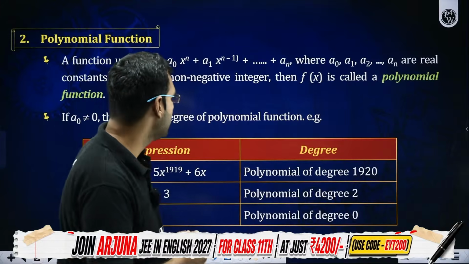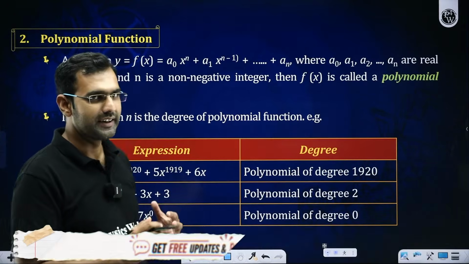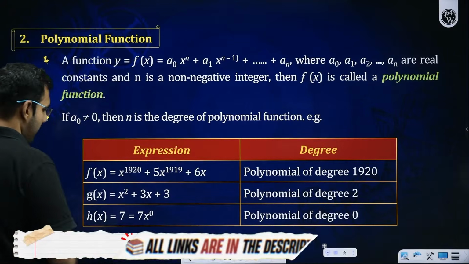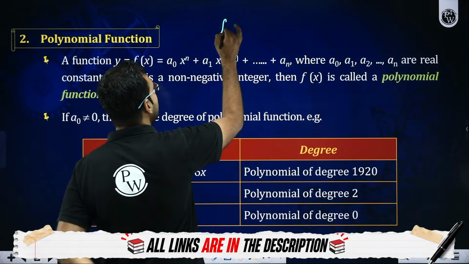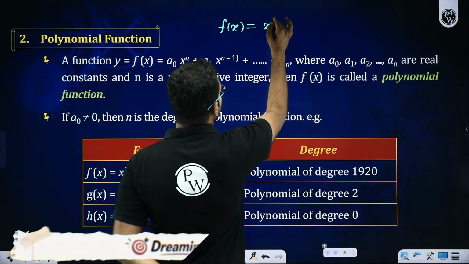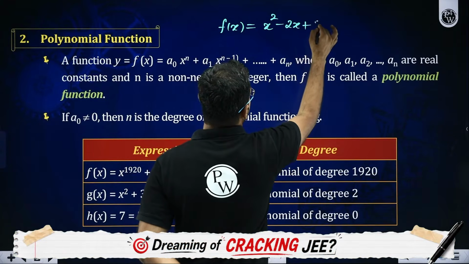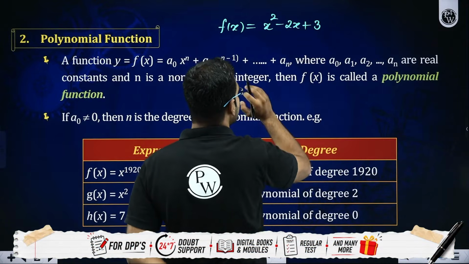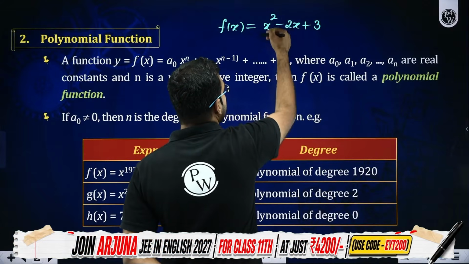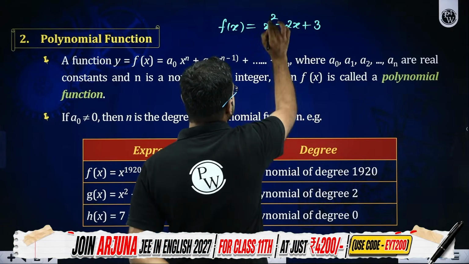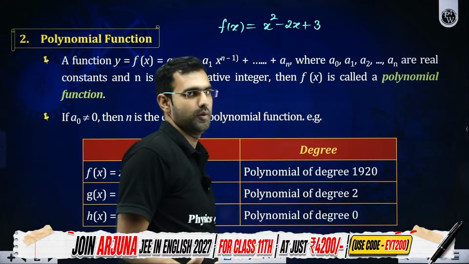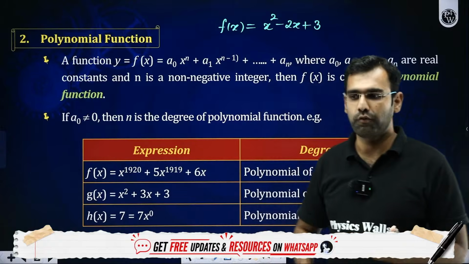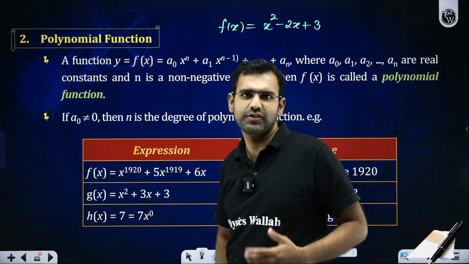Come back everyone, here we are. Polynomials you must have studied already in, I think, 8th and 9th standard. I hope you do remember. If I'm given something like this, let's say f of x is equal to x square minus 2x plus 3. This is called a polynomial in x. More than one term is there. Highest degree term: the highest power of x which I can see is 2. So this is a second degree polynomial. Second degree polynomial means quadratic, third degree means cubic, fourth degree biquadratic, degree 5 is pentic, and so on.